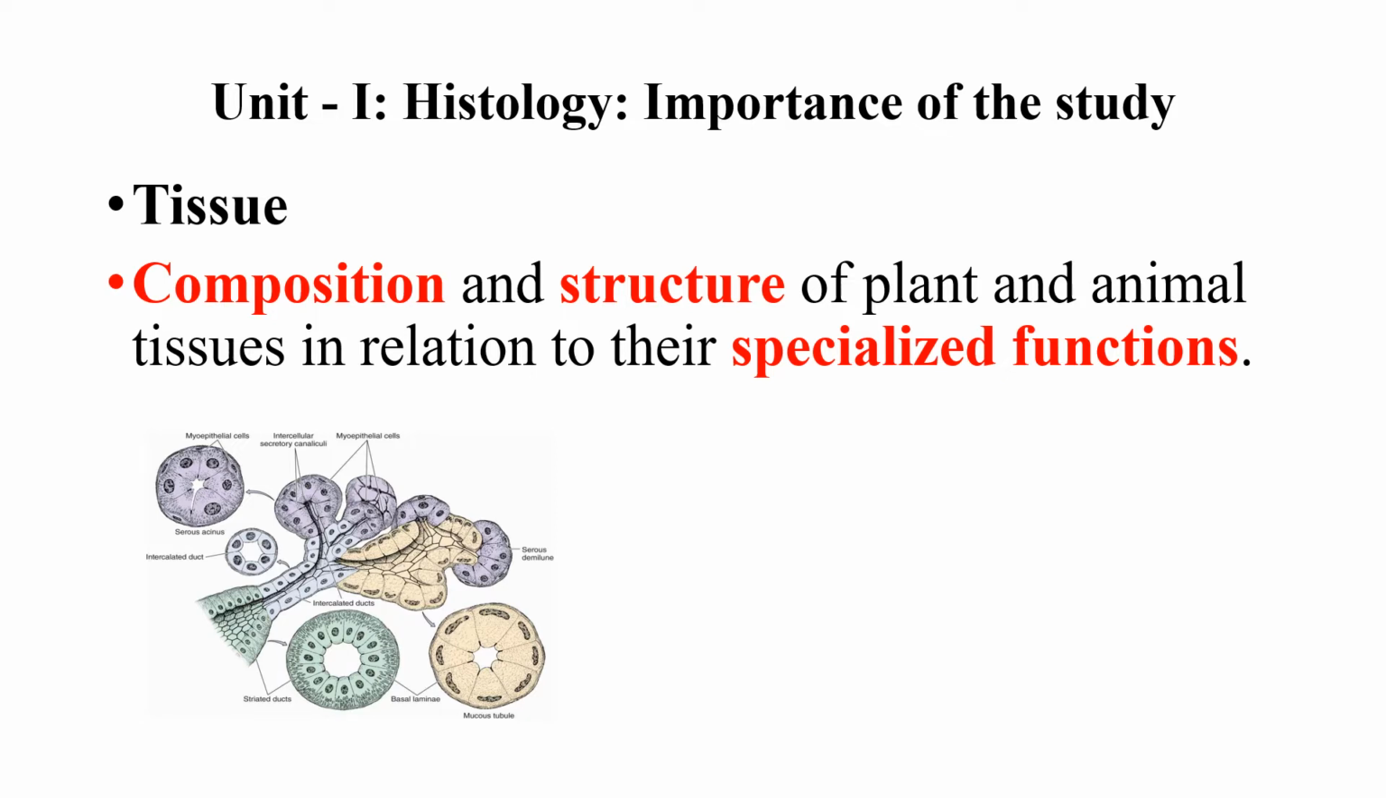Along with that, histology is also the study of composition and structure of plant and animal tissues in relation to their specialized functions. So we are not only studying about their composition and structure, we are also focusing on their functional aspects also: how these cells are organized, what is the composition of these cells, how they are arranged, and what are the functions that they are going to exhibit.